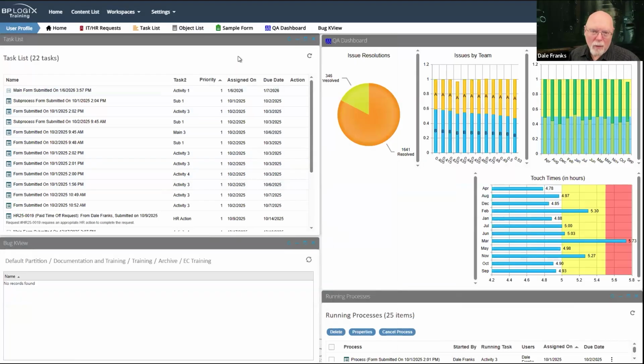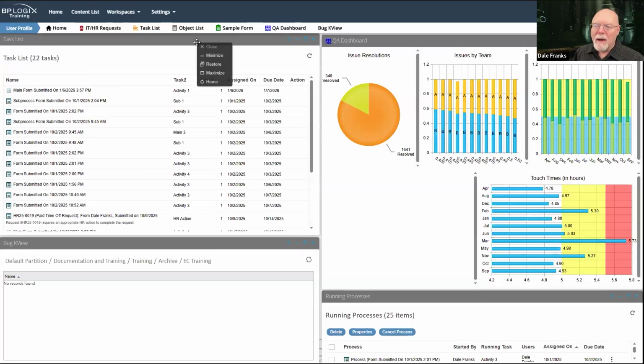This, I guess I'd have to call it a window instead of a portlet, but it really is a portlet. It just looks window-like. This portlet does not have to be the same height as the QA dashboard portlet. There's no rhyme or reason with how you set this up other than how it looks good to you. And once I have customized my dashboard, I'm good to go. It's going to save this configuration. So when I open up my dashboard, it's going to show me the dashboard just like this. So that is pretty cool.